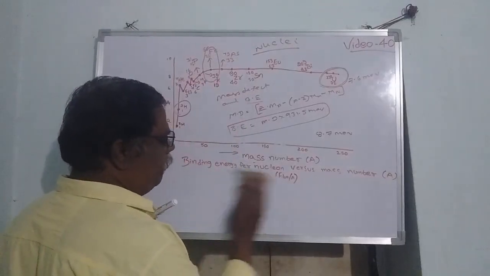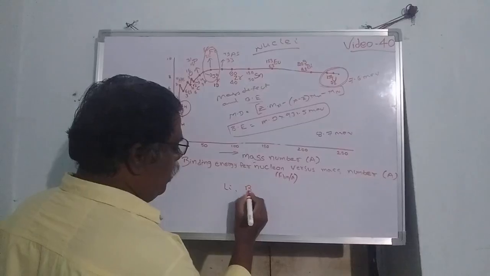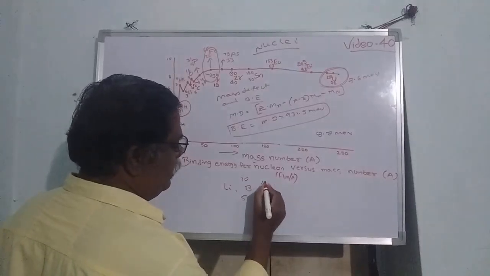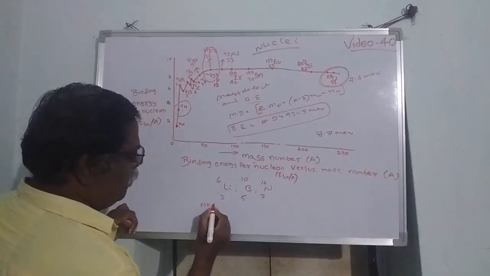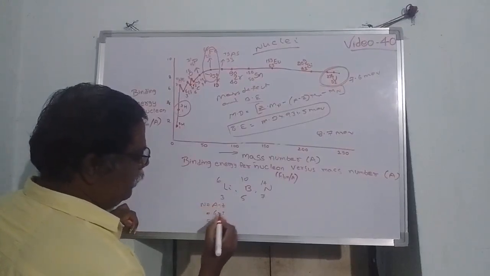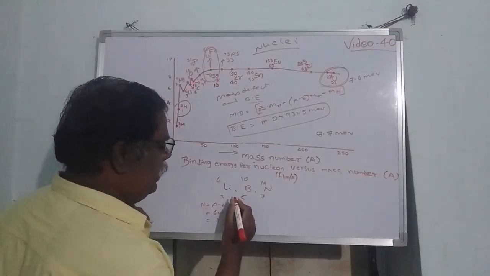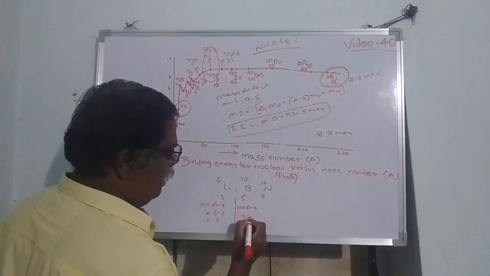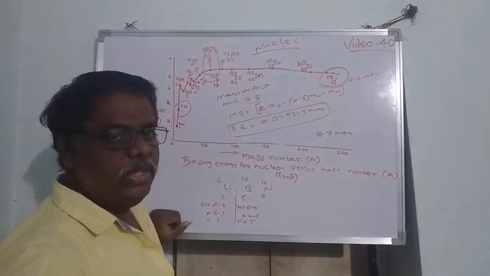Next, some elements like lithium, boron, nitrogen. Boron 5 10, nitrogen 7 14, lithium 3 6. Here the number of neutrons N is equal to A minus Z, 6 minus 3, which is 3. This is an odd number of neutrons and protons. For boron, N is equal to A minus Z, 10 minus 5, again 5, so also odd.